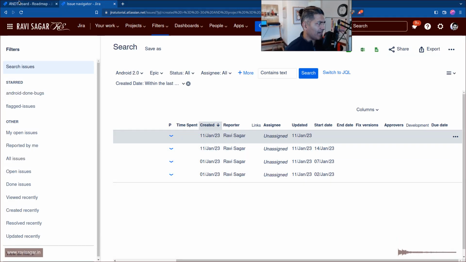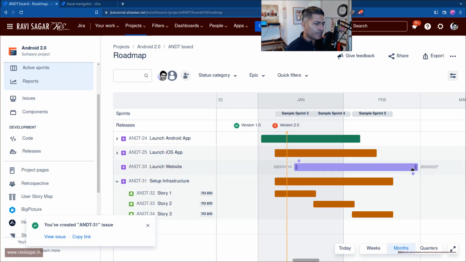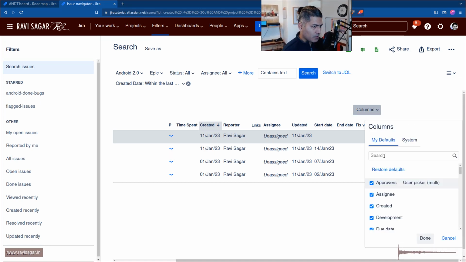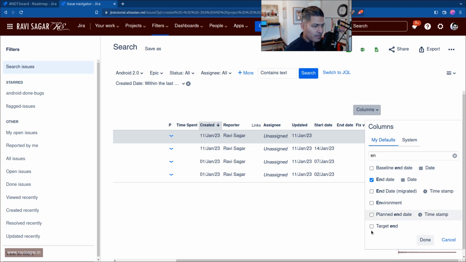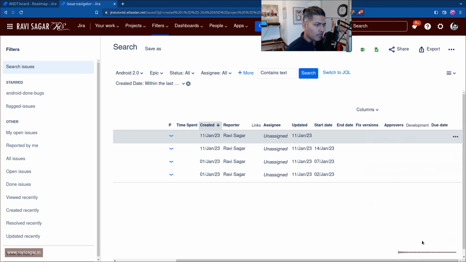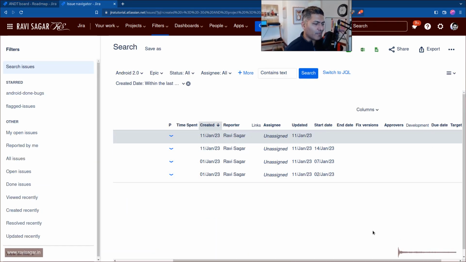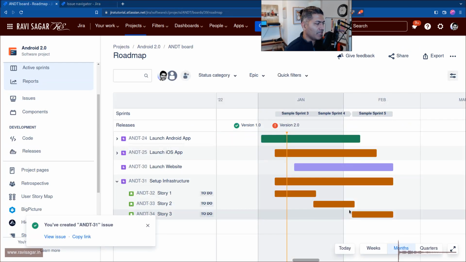There is no end date, so let me try to update it here manually. Let us now go back and click on the search button. There is no end date getting populated, or maybe there is another date, I'm not really sure. What is the end date here? Target end maybe? No. I can see the start date is getting filled in, but I'm not really sure where it is picking up the end date.